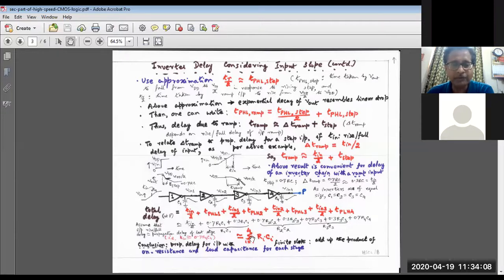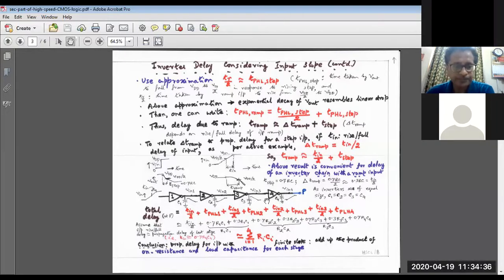So i equals 1 to 4, and Ci is the total capacitance at the node i, whereas Ri is the total on resistance. Now if we consider a falling waveform, then Ri is the NMOS resistance, whereas if we consider a rising waveform, this Ri is the PMOS resistance. So alternately NMOS and PMOS, NMOS, PMOS.